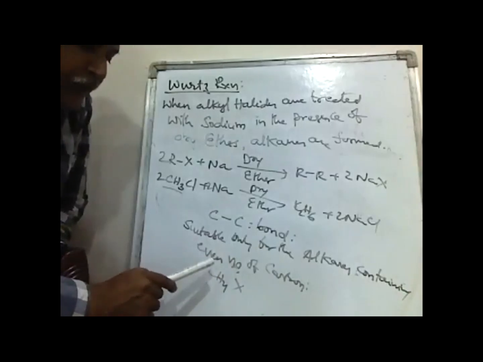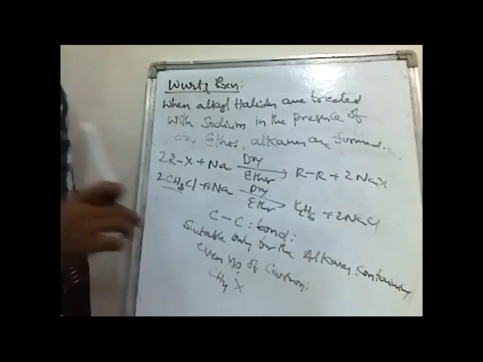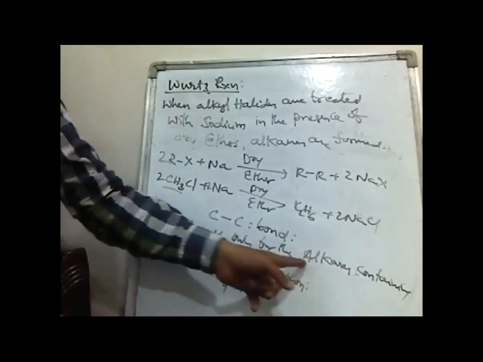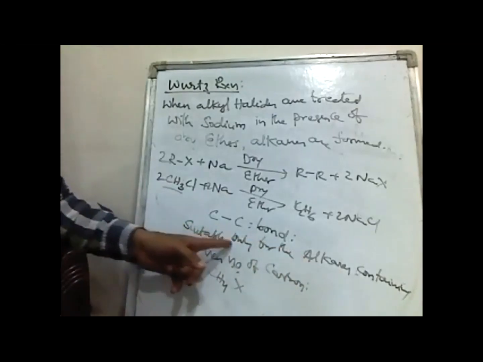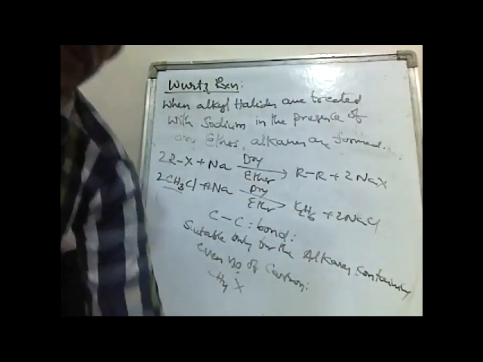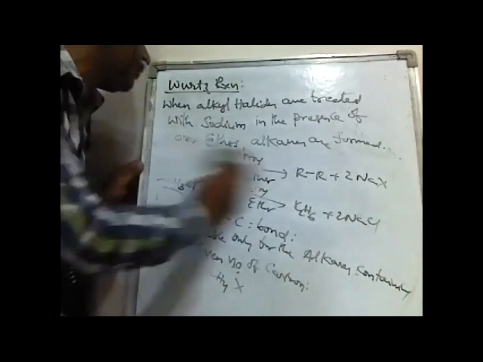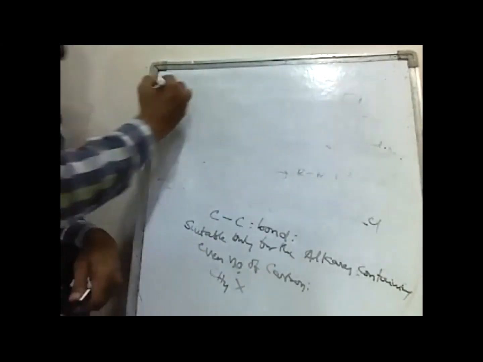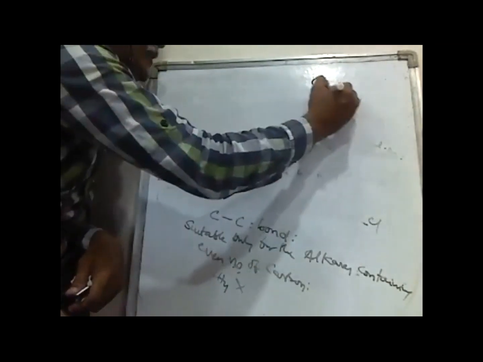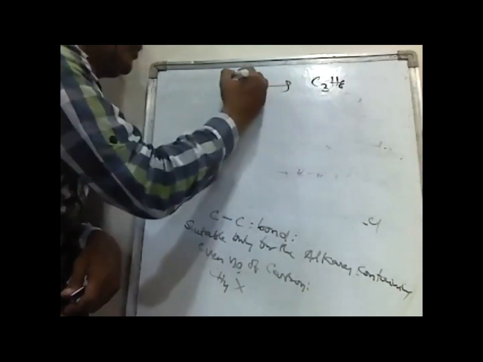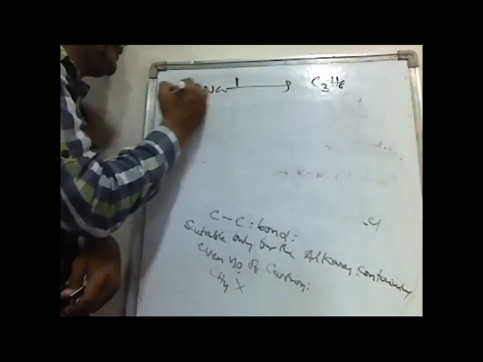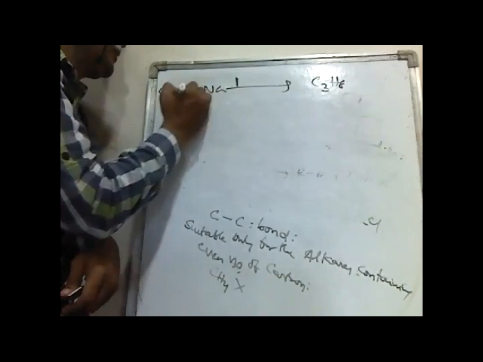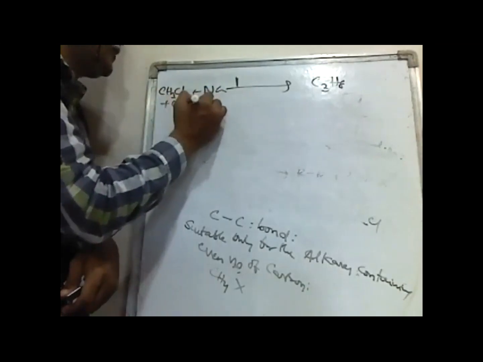What is the meaning of it being suitable only for even numbers of carbons? The reason is, for example, if you want to prepare C3H8, propane, then we need to take CH3Cl plus C2H5Cl.